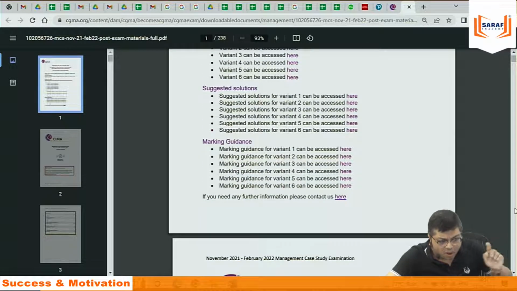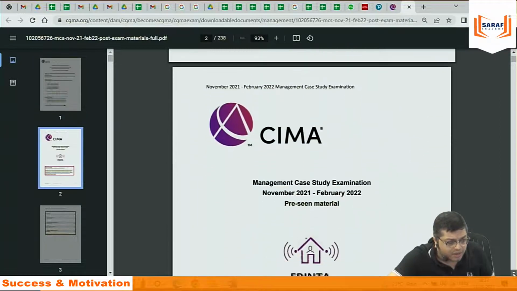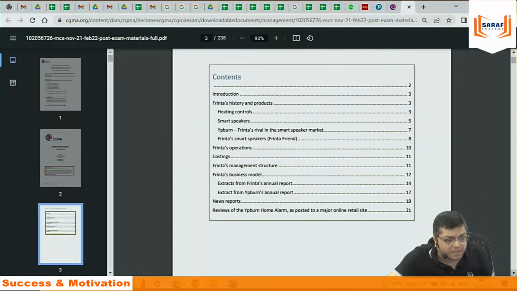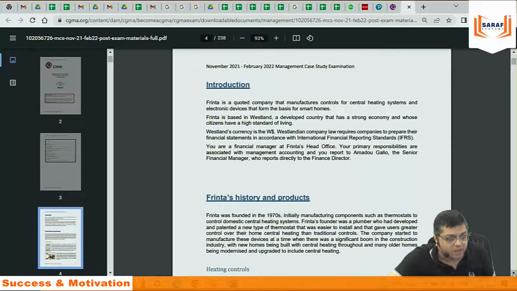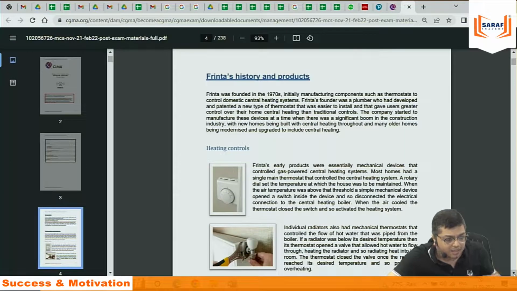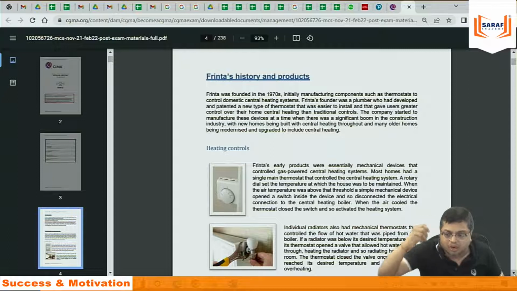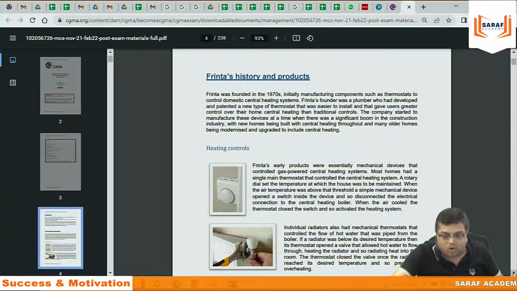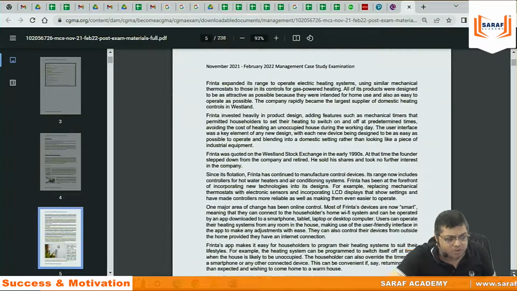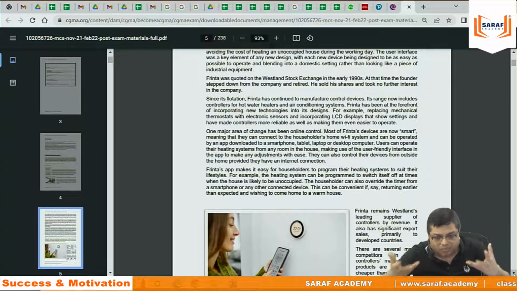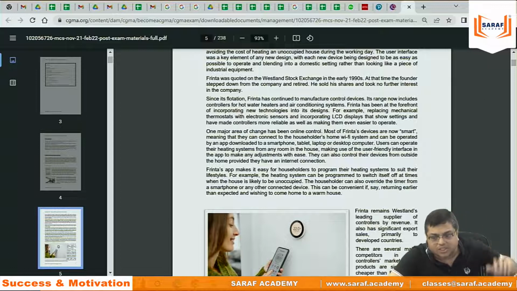Now, for all the 6 sets, the question, the answer, the marking guidelines, all are given. First of all, this is the November pre-seen material, which is around 25 to 30 pages. The company was Frinta, developing gadgets connected with Wi-Fi, so that if there is somebody at the door, I don't need to go there, the door will open automatically, I can check. That is the type of equipment the company was offering. Like I am offering training classes, I gave my story. They are giving the story of the company.